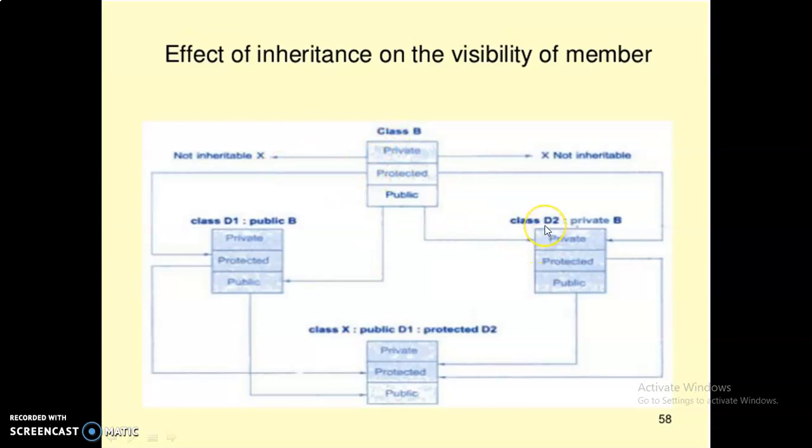Here this is the class D2. This class D2 inherits the base class B. Here also the private variable is not inherited by the class D2. But the protected member variables or member functions of the base class are used in the subclass in the private mode. The public specifier members are also used here.